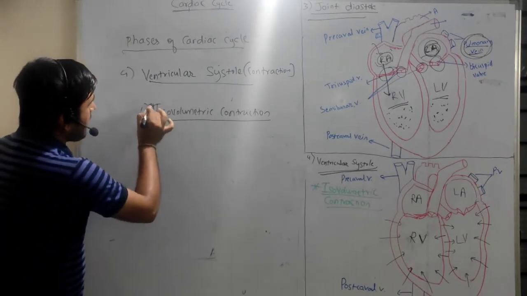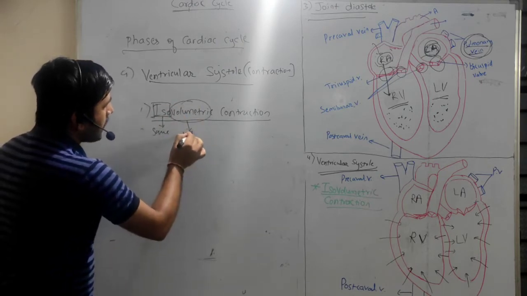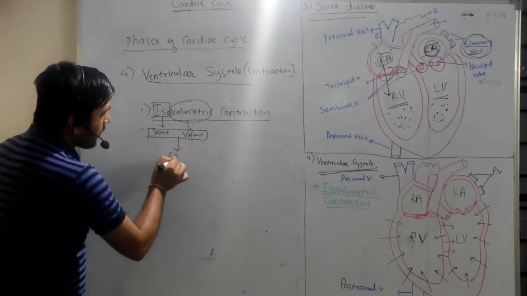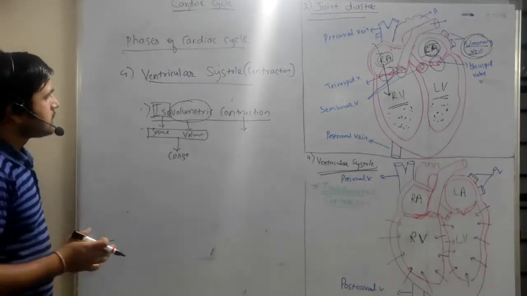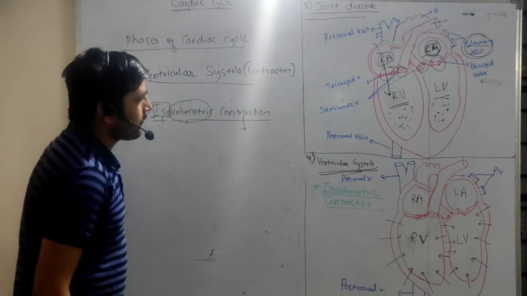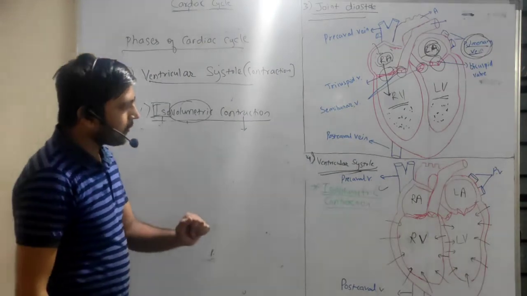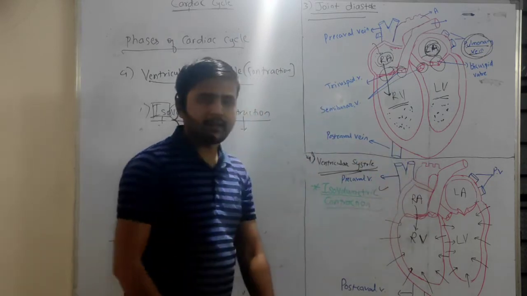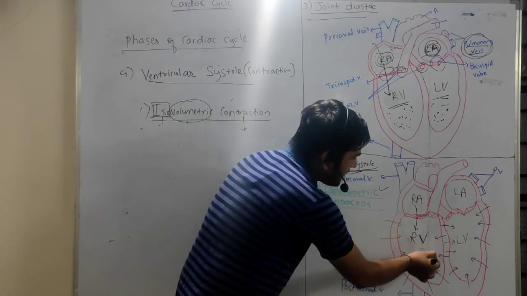As the name indicates, iso means same, volumetric means volume, kept same, means volume kept constant. Right? Contraction means systole, contracting. Right? So what happens here? See the diagram, the fourth one. In case of ventricular systole, that is isovolumetric contraction. So here the blood is transferred from the auricles to the ventricle first. Right? So here this ventricle has the blood.